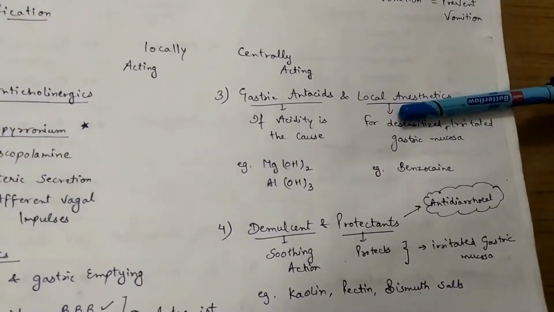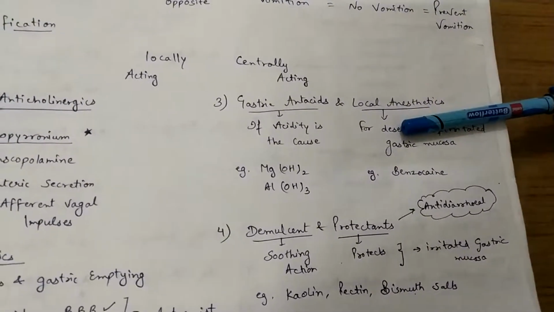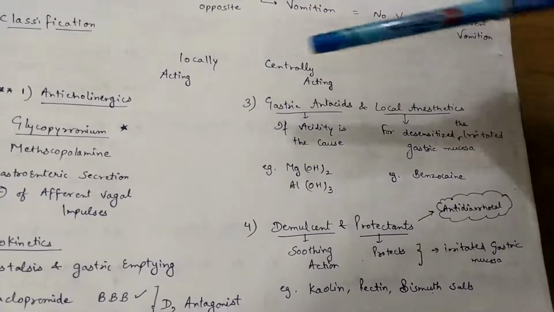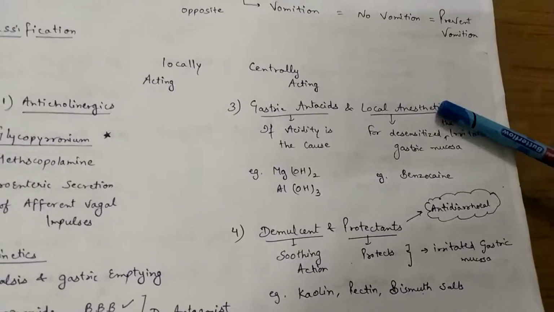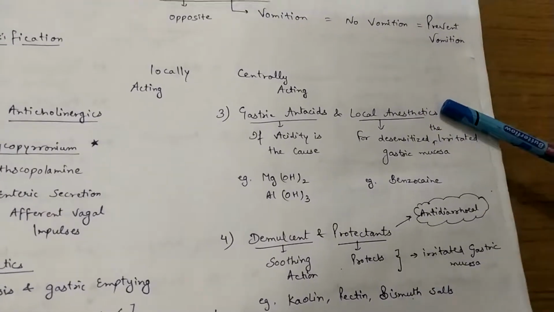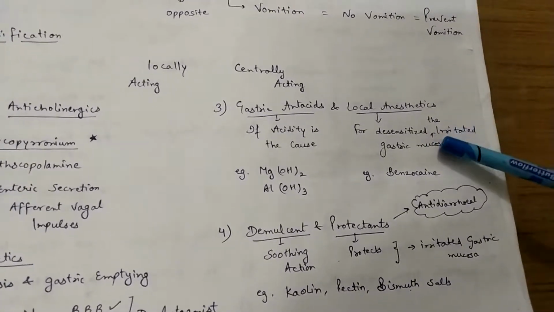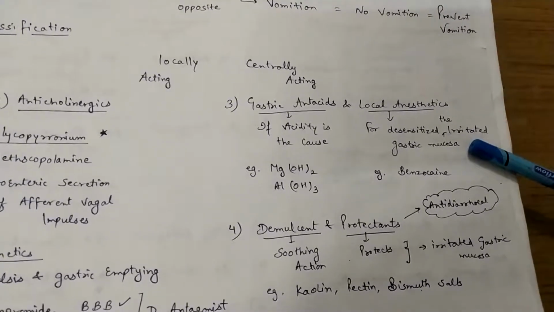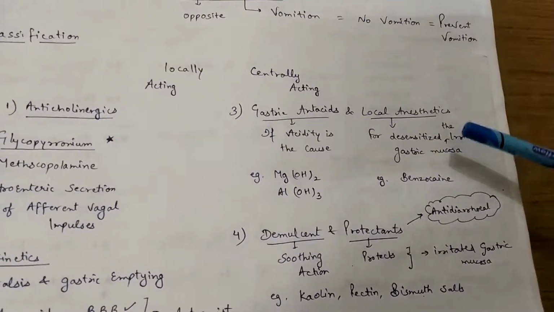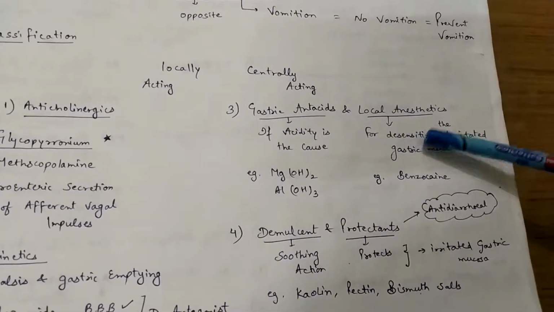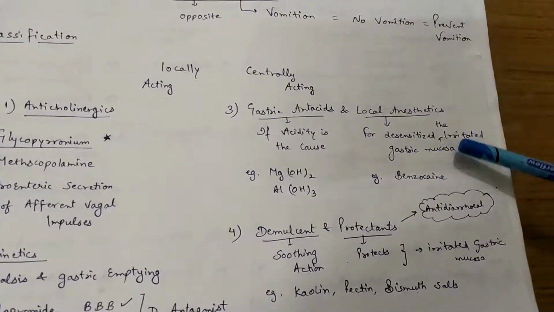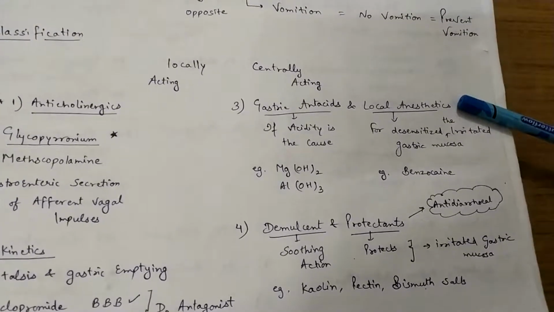Third one is gastric antacids and local anesthetics. These are also under the locally acting drugs. Local anesthetics desensitize the irritated gastric mucosa. We know that irritated gastric mucosa also causes vomiting, so by desensitizing it, local anesthetics work as antiemetics.